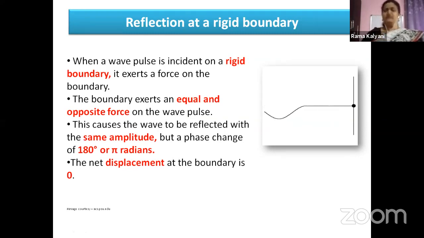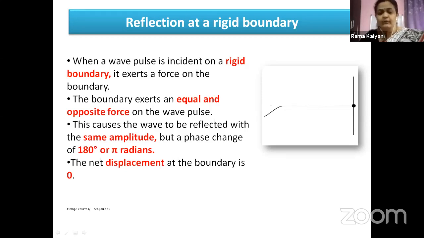Here we are assuming that there is no loss of energy to the wave pulse at the boundary. Then the same amplitude of wave with a phase difference of 180 degrees, or pi radians, will be reflected back into the medium. What happens when the wall is exerting equal and opposite force on the wave pulse? It is coming back with the same amplitude, but a phase difference of 180 degrees or pi radians. We are assuming that there is no loss of energy at the boundary.